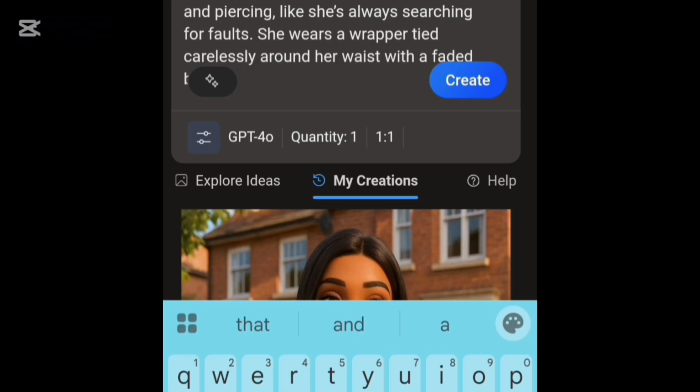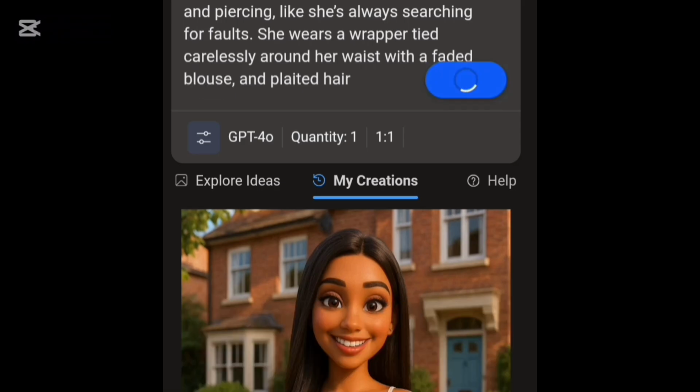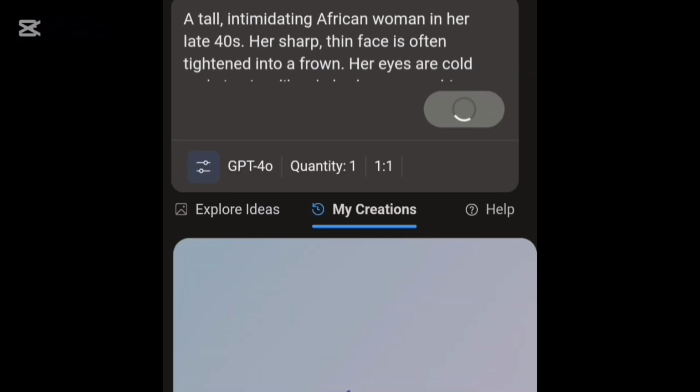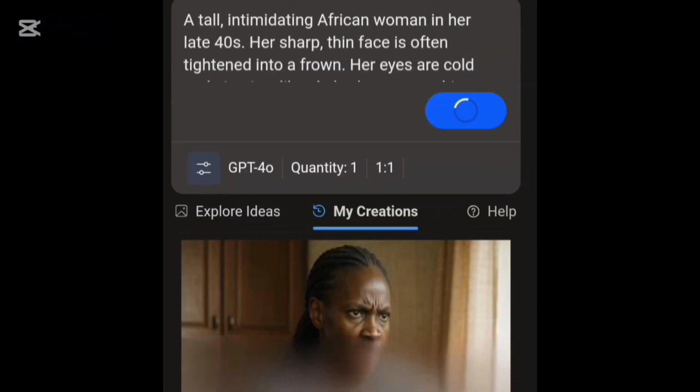So this is me taking out some of the part that I don't need that ChatGPT gave me and replacing it with something else that I want. This is something you should also do just to make your own creation unique and something that is really you. Now this is what Bing AI is giving to me.